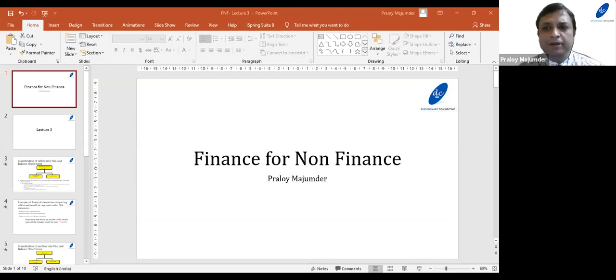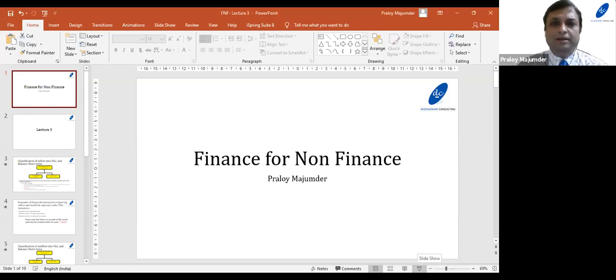Very important, we shall apply common sense here. Why should we apply common sense? Because by applying common sense, we shall easily be able to find out the process by which we convert financial transactions into accounting entries.